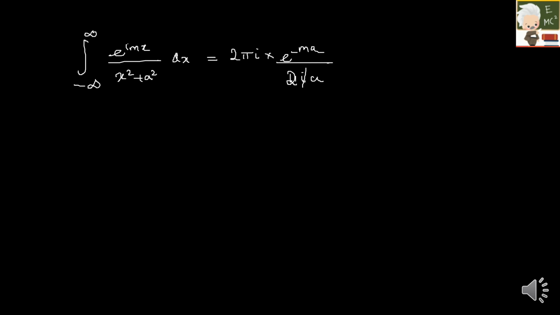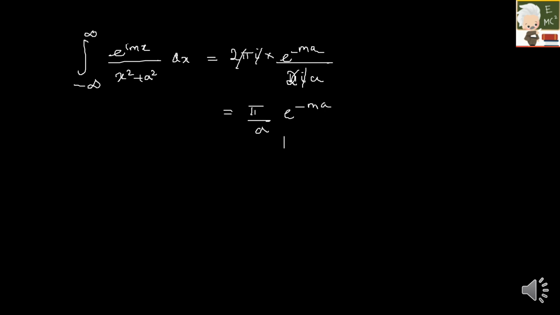So finally, integral from minus infinity to plus infinity of e raised to i mx divided by x square plus a square dx is equal to... What is the formula? It is not lying on your real axis, it is lying somewhere inside. So your formula is 2 pi i into summation of residues. So 2 pi i into what was your residue? It was e raised to minus ma divided by 2ia. So ia gets cancelled, 2 gets cancelled. So finally you have pi by a into e raised to minus ma. But this is not your answer.